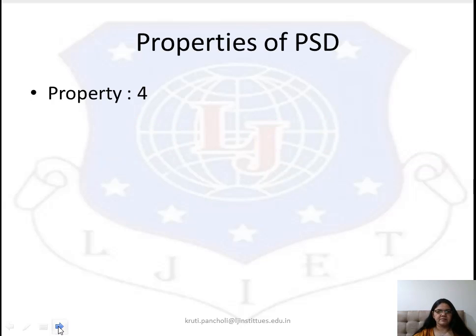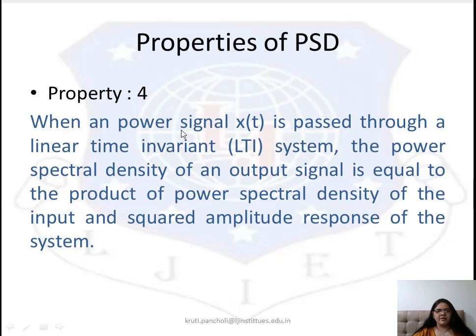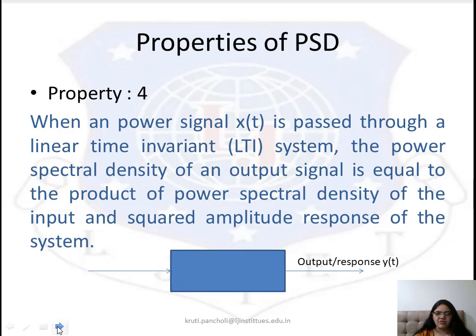Property number 4. When a power signal x(t) is passed through a linear time invariant system, the power spectral density of the output signal is equal to the product of the power spectral density of the input and the squared amplitude response of the system. We took a system having the impulse response h(t), with input signal x(t) and output response y(t), and it is a linear time invariant system.